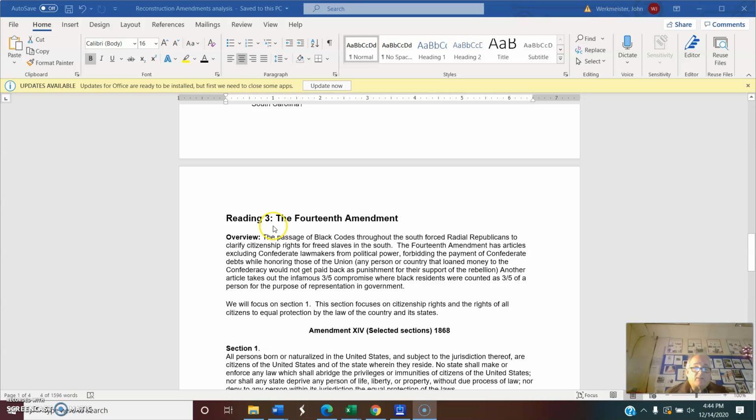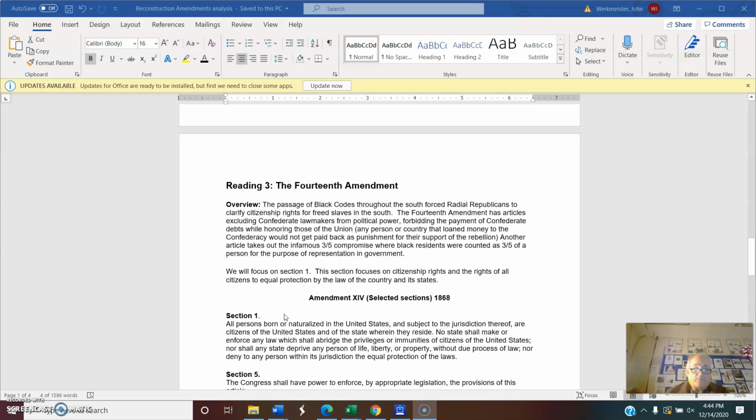Reading 3, we get back to the Constitution. We're looking at the 14th Amendment. So again, I provide you an overview. Read the overview very carefully. Notice in the 14th Amendment, there are 5 sections to it. We're really going to only focus primarily on Section 1, listed right here.